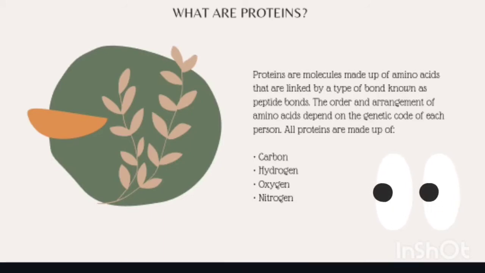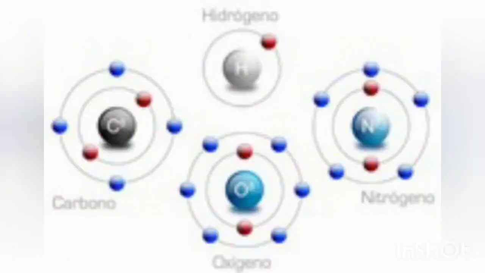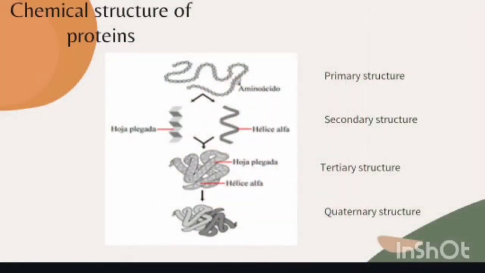All proteins are made up of carbon, hydrogen, oxygen, and nitrogen, and most also contain sulfur and phosphorus. Proteins make up about half the weight of the body tissues and are present in all the cells of the body, in addition to participating in practically all the biological processes that take place.